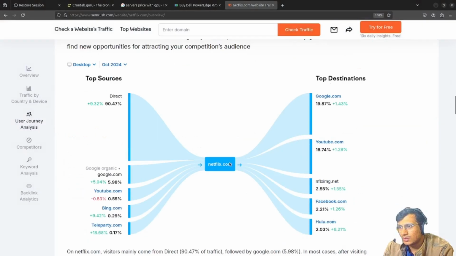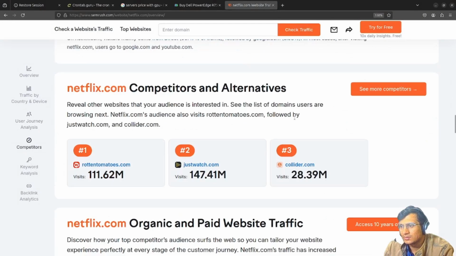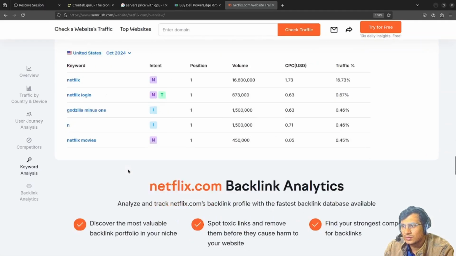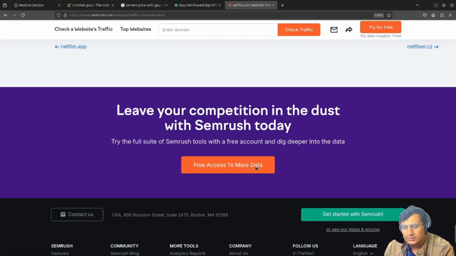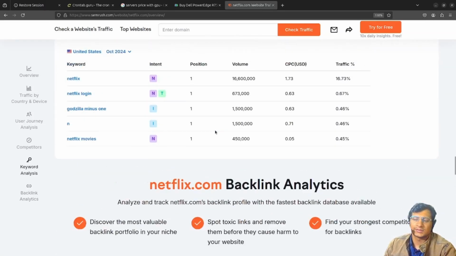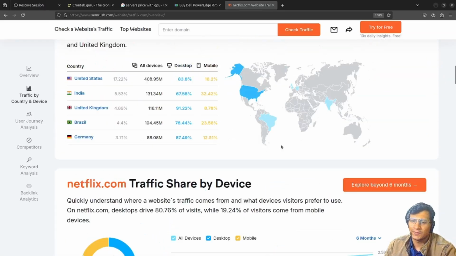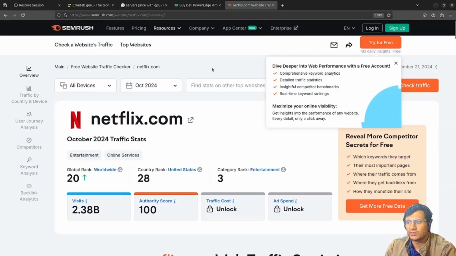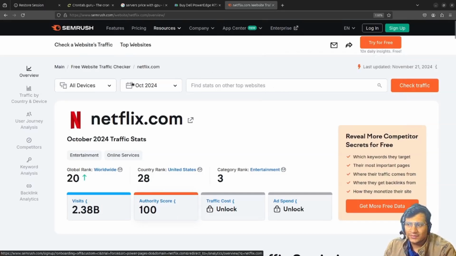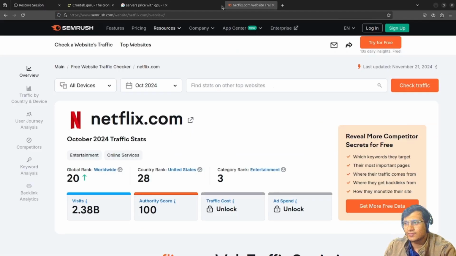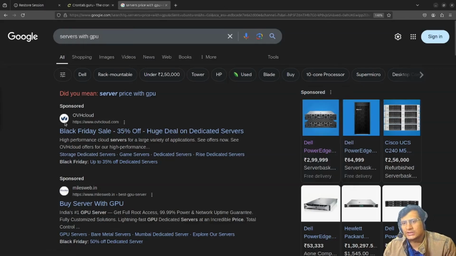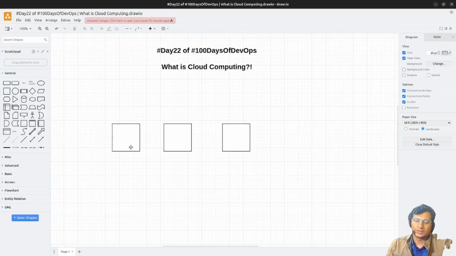So how much traffic does it have to handle? There is a lot of traffic, and this single server would not be capable of handling that particular traffic. So that's why what we need to do here is, the very first concept was virtualization. Okay, very first concept was virtualization.